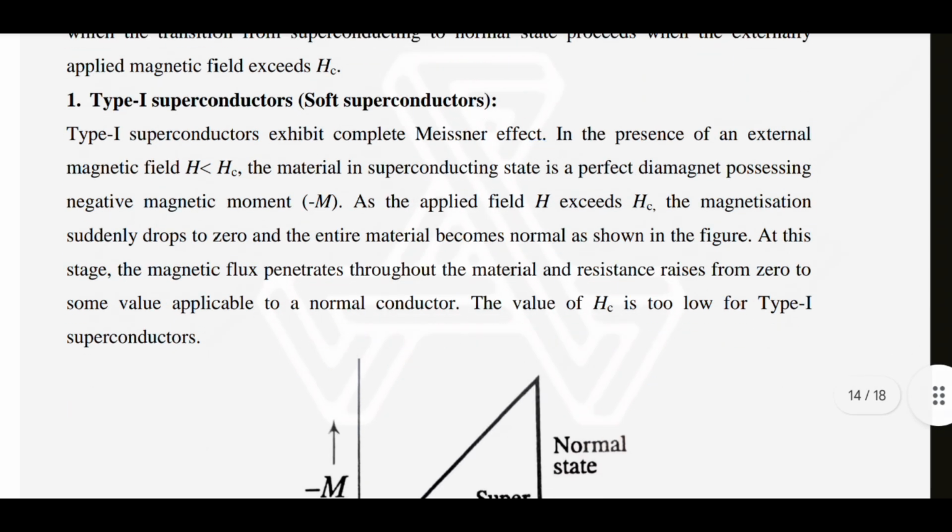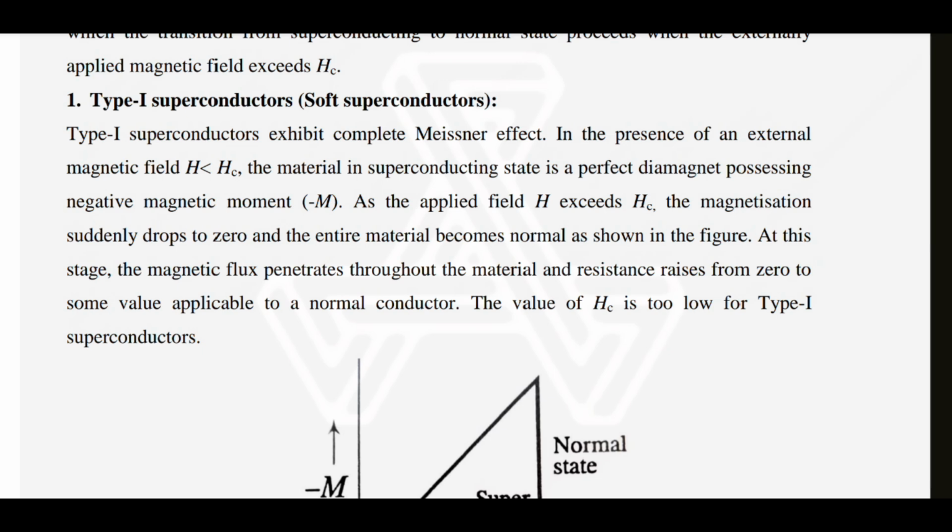Type 1 superconductors exhibit a complete Meissner effect in the presence of an external magnetic field which is less than the critical magnetic field. The material in the superconducting state is a perfect diamagnet possessing negative magnetic moment. As the applied field H exceeds the critical field, the magnetism suddenly drops to zero and the entire material becomes normal, as shown in the figure.